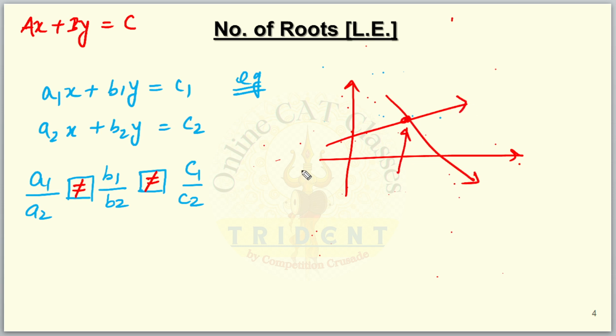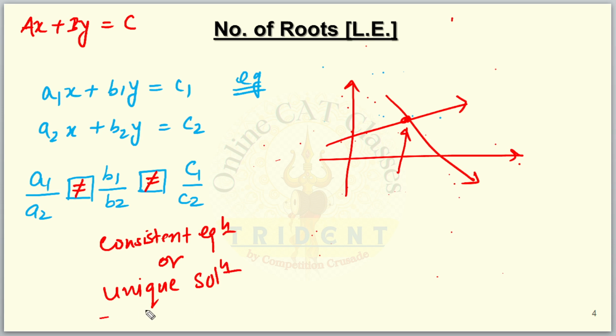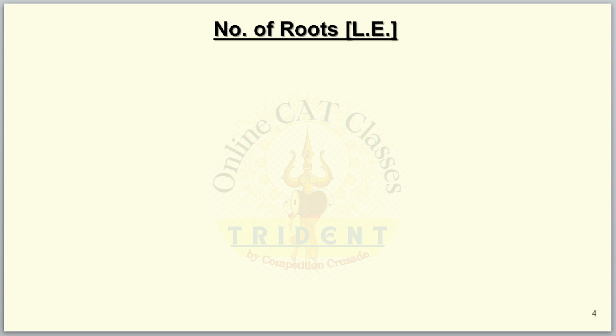So when the coefficients are not equal, you get consistent equations, and in other words, there will be one unique solution. That is very important. All right, now let's go to the next topic.